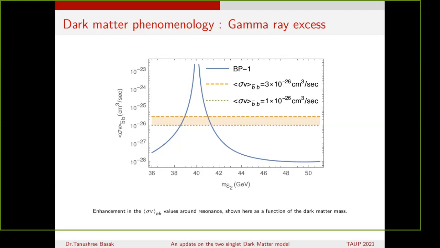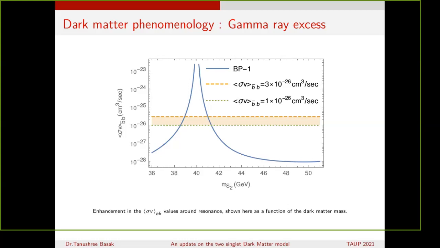And we know that the morphology and the spectrum of this excess is best fitted with a dark matter mass around 36 to 51 GeV, with the annihilation dominantly into b b-bar with an annihilation cross section of 1 to 3 times 10 to the minus 26 centimeter cube per second.